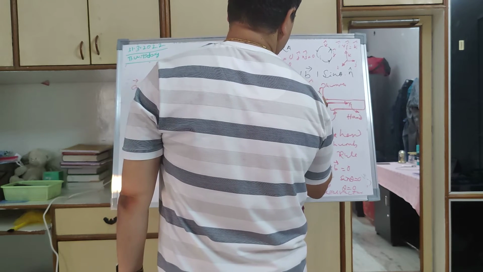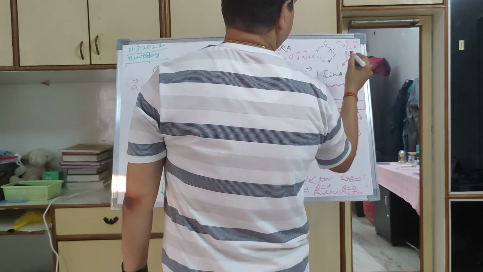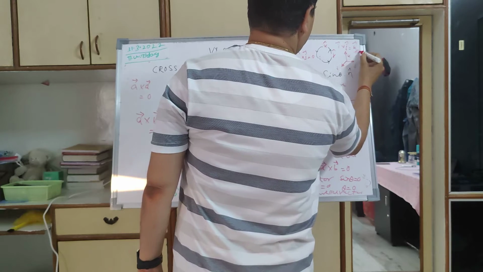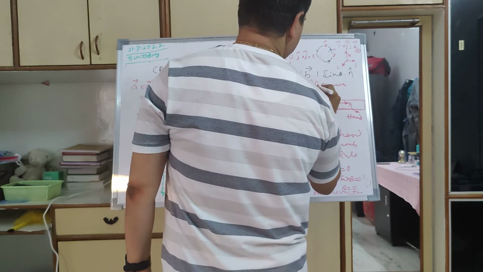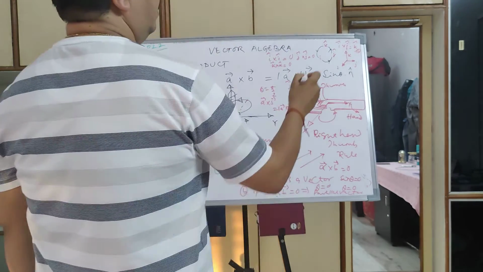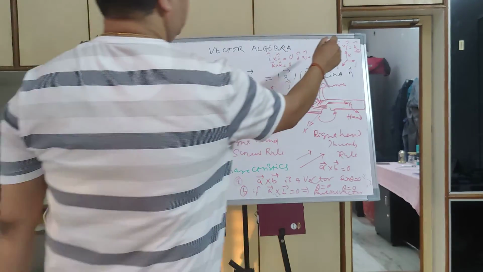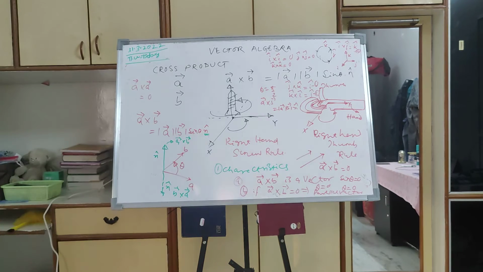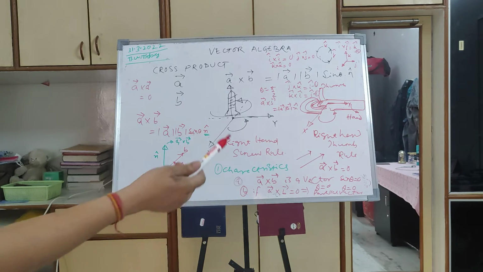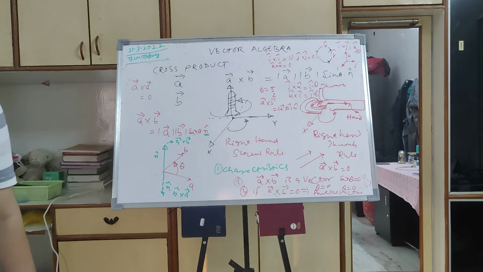K cross I is equal to J. So this is equation A, equation B, equation C. But if you reverse the sequence, let us say J cross I, it will become minus K. Minus K, because instead of going anti-clockwise, you are going clockwise.